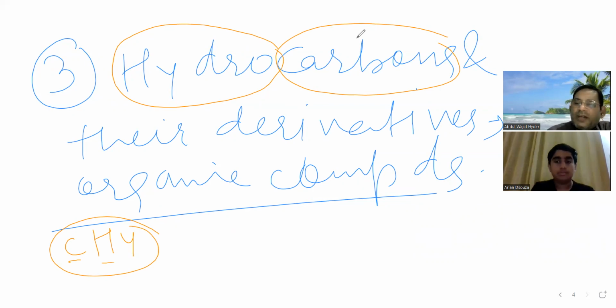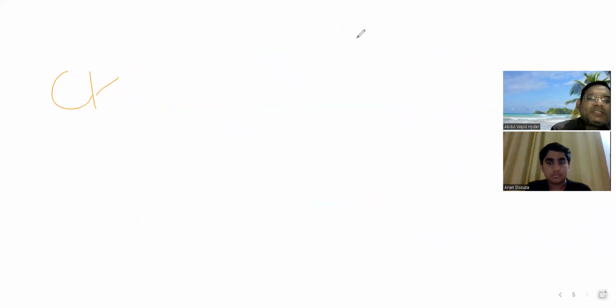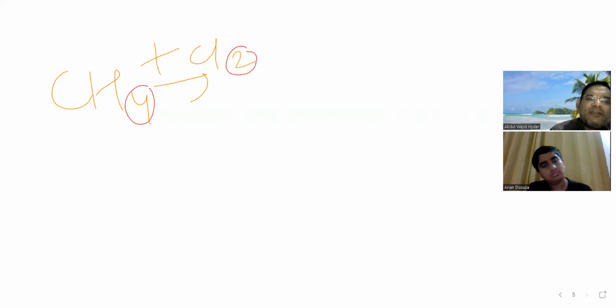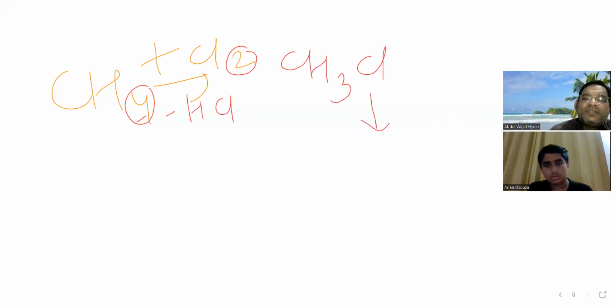Now see. CH4 combines with chlorine. One hydrogen combines with one Cl to form HCl, and what you will get? You will get CH3Cl. This CH3Cl further reacts with one more Cl.